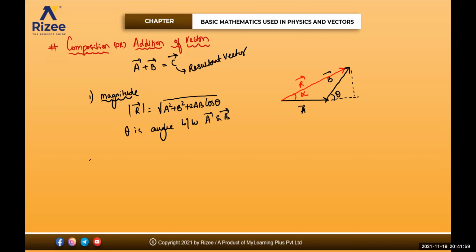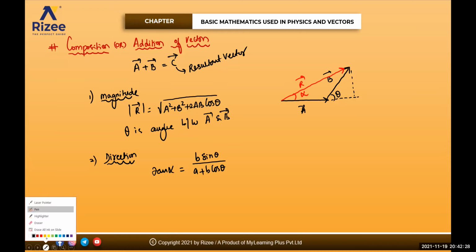Then how do you give it the direction? That is very important. Tan alpha will be equal to, can anyone tell me? B sin theta divided by A plus B cos theta. I'll tell you how. See, from this triangle, this is the vector B bar, isn't it? Now see, if you look very carefully, in this right angle triangle, like say for example, this is O.